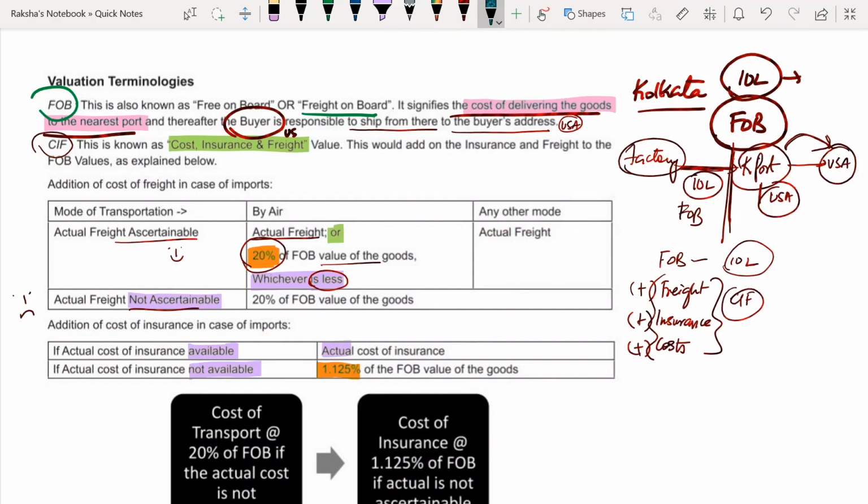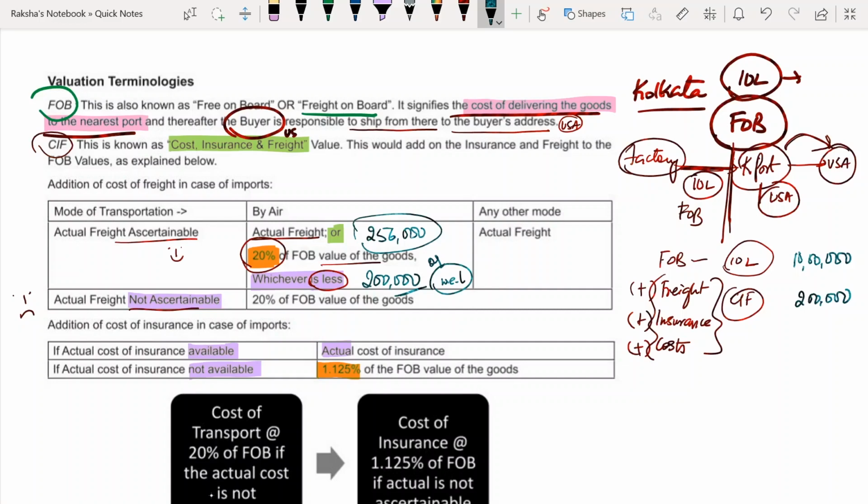What is your FOB here in my example? 10 lakh rupees into 20% is how much? 2 lakhs. Or let's say my actual freight, however much I have incurred, is 2,56,000 rupees. Can I take this entire value? No, you can't. Here 10 lakhs is my FOB, so for freight I will cap it at 2 lakh rupees. 2,56,000 or 2 lakh rupees, whichever is less, so I'll take 2 lakh rupees here in my example.